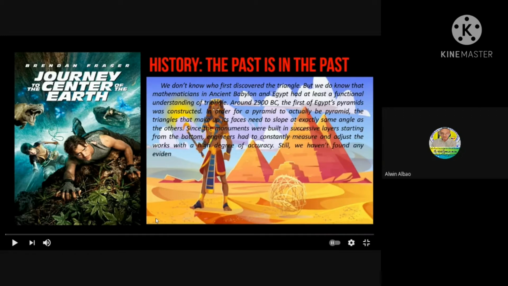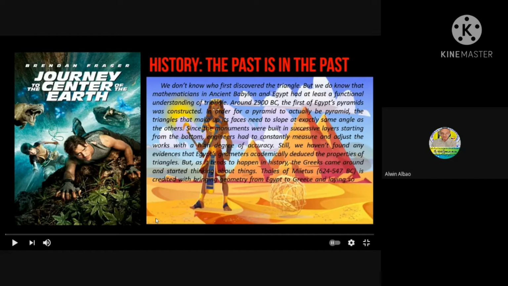Still, we haven't found any evidence that Egypt's geometers academically deduced the properties of triangles, but as tends to happen in history, the Greeks came around and started thinking about things. Thales of Miletus, 624 to 547 BC, is credited with bringing geometry from Egypt to Greece and laying some early studies of the triangle.